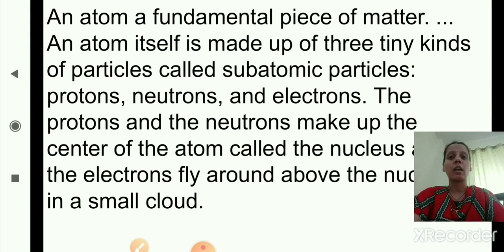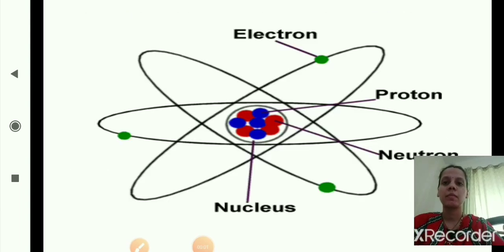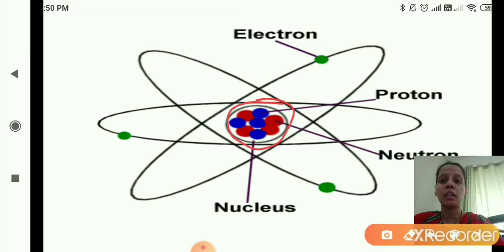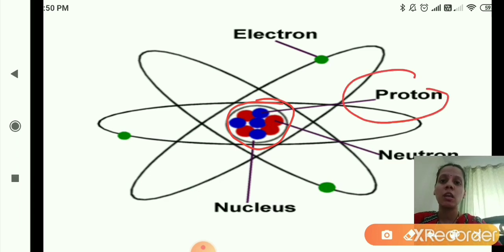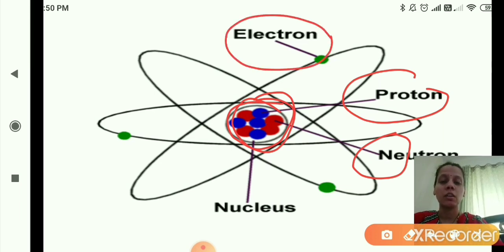I hope you are knowing the structure of the atom. This is the structure of atom. In between, as you can see here, there is a nucleus. In the nucleus there are neutrons and protons. Protons and neutrons are in the center, in the nucleus, and electrons are revolving around the nucleus. So this is the structure of an atom.